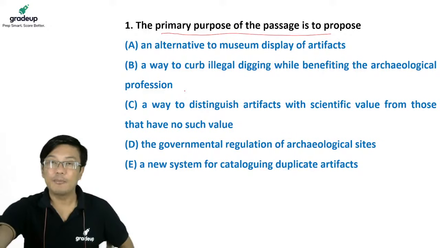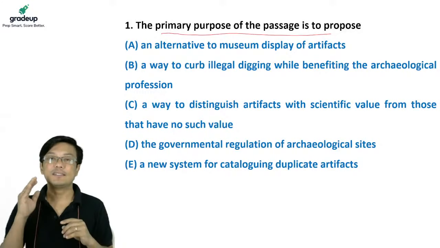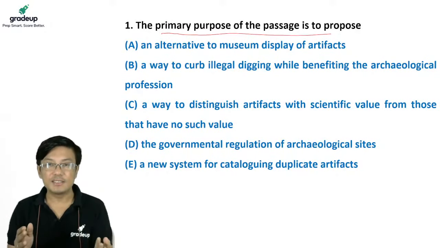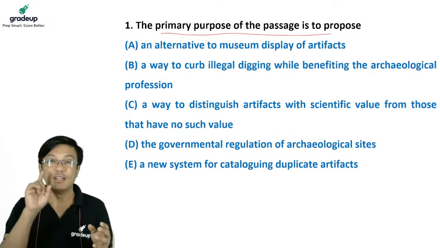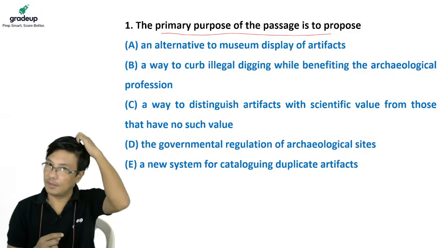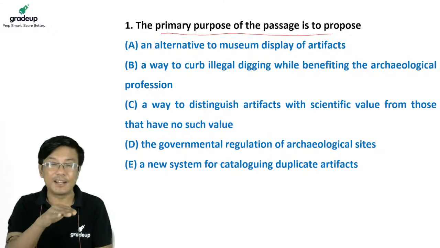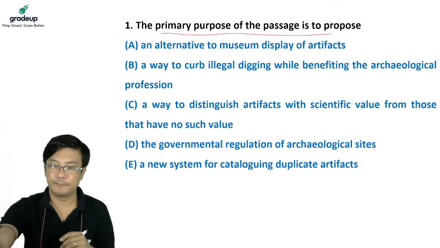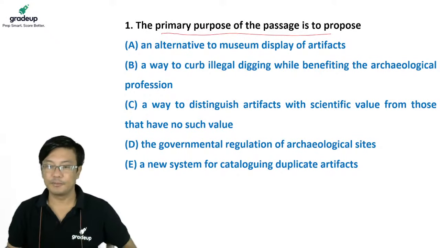stratigraphically based. Strata basically means layer and graph means marking. So stratigraphic marking is a technique people in archaeology use, right? Which age does a thing belong to? They decide it according to the layer in which it was found in the ground. So that is called stratigraphic marking. Okay. In short, telling which age it is from according to the layer, according to how many layers below it was found. Okay. So what should be the answer? What is the purpose of the author?